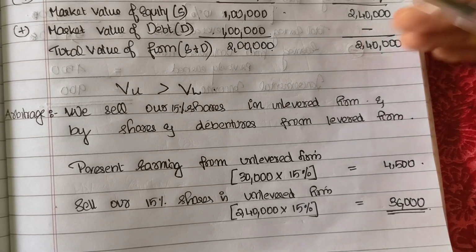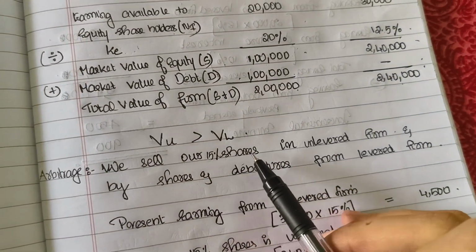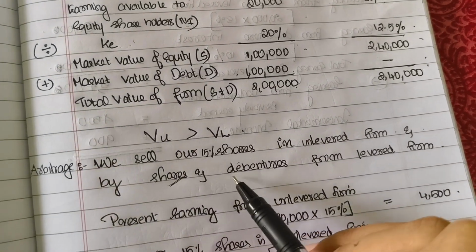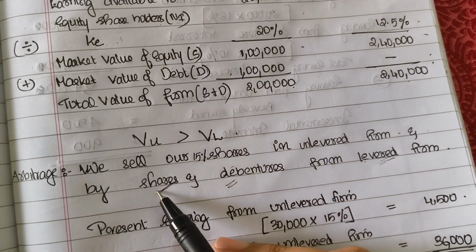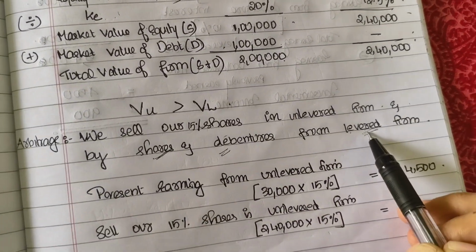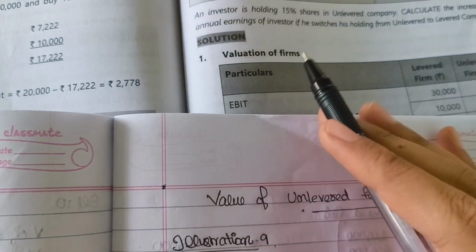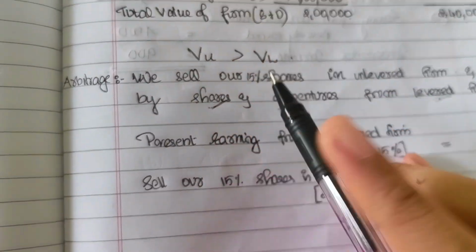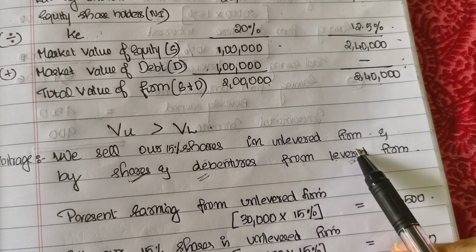So now, when the value of unlevered firm is greater than value of levered firm, how will the arbitrage process be carried out? We will sell our 15% shares in unlevered firm and buy both shares and debentures from levered firm. Since we are buying from levered, we will buy not only the shares but also the debentures from the levered firm. This point needs to be kept in mind. So we hold 15% shares in unlevered firm. So we will sell that 15% shares in unlevered firm and buy shares and debentures from levered firm.